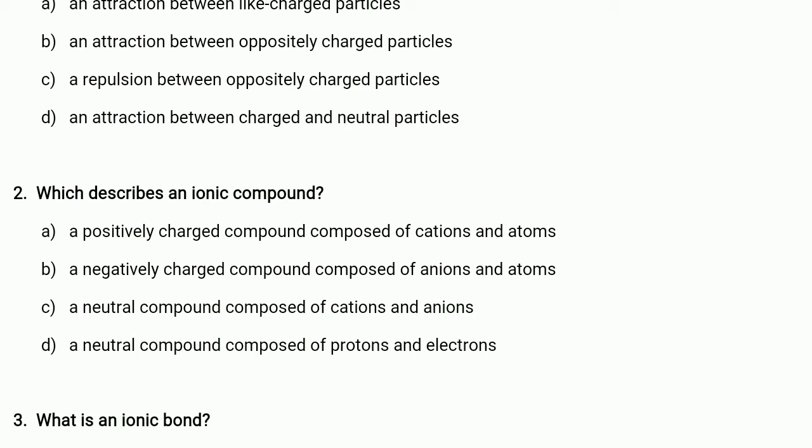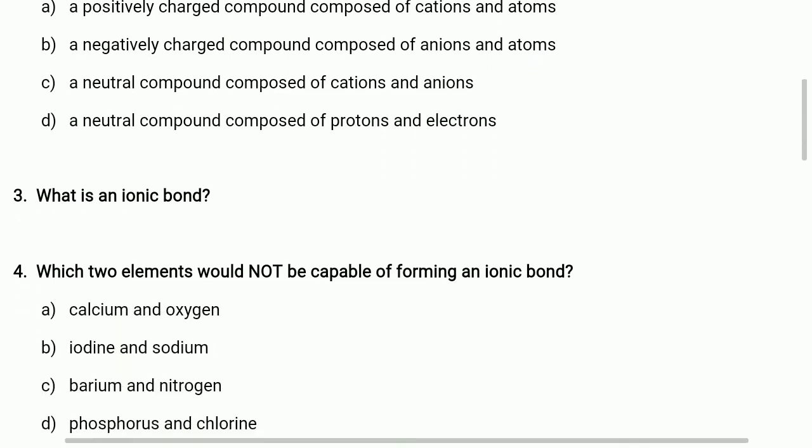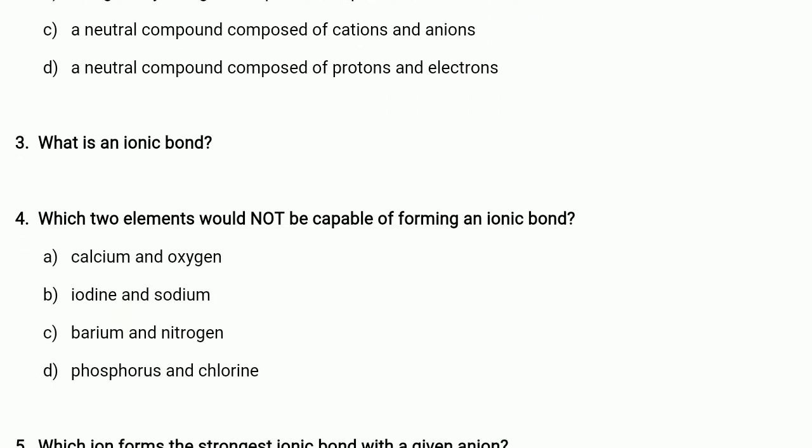Question 2. Which describes an ionic compound? A. A positively charged compound composed of cations and atoms. B. A negatively charged compound composed of anions and atoms. C. A neutral compound composed of cations and anions. D. A neutral compound composed of protons and electrons.